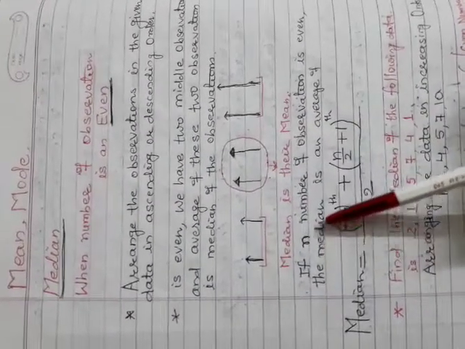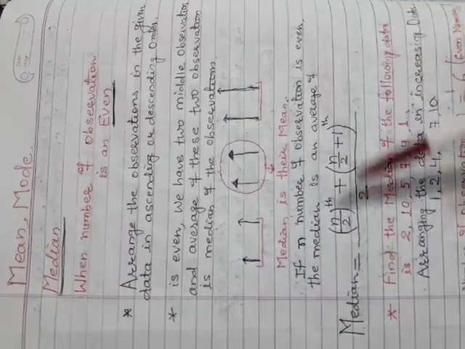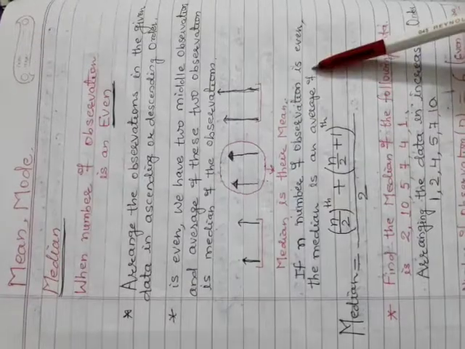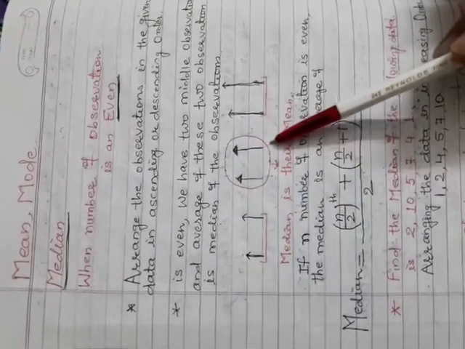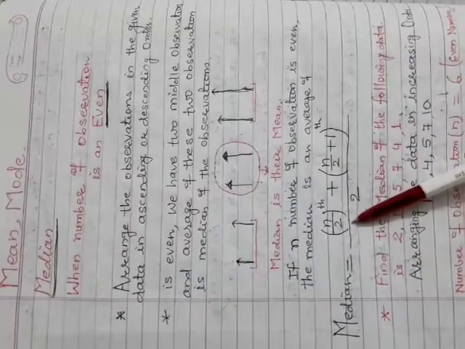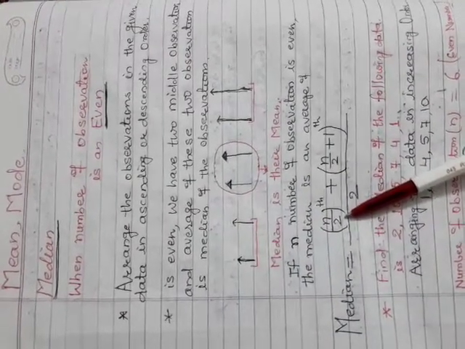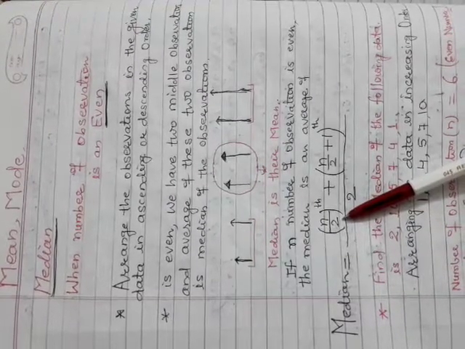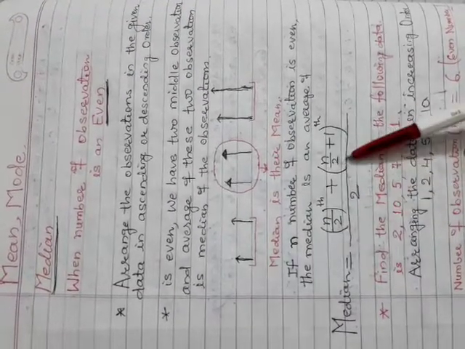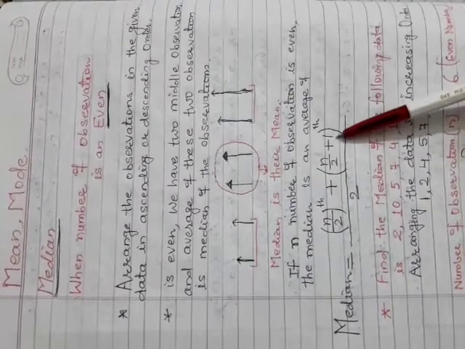So if n is the number of observations and it is even, the median is the average of two numbers: the n by 2 observation and the n by 2 plus 1 observation. N by 2 in simple words means half of the observations. If there are 10 observations, it is 5; if 12, it is 6. Then add 1 to that.